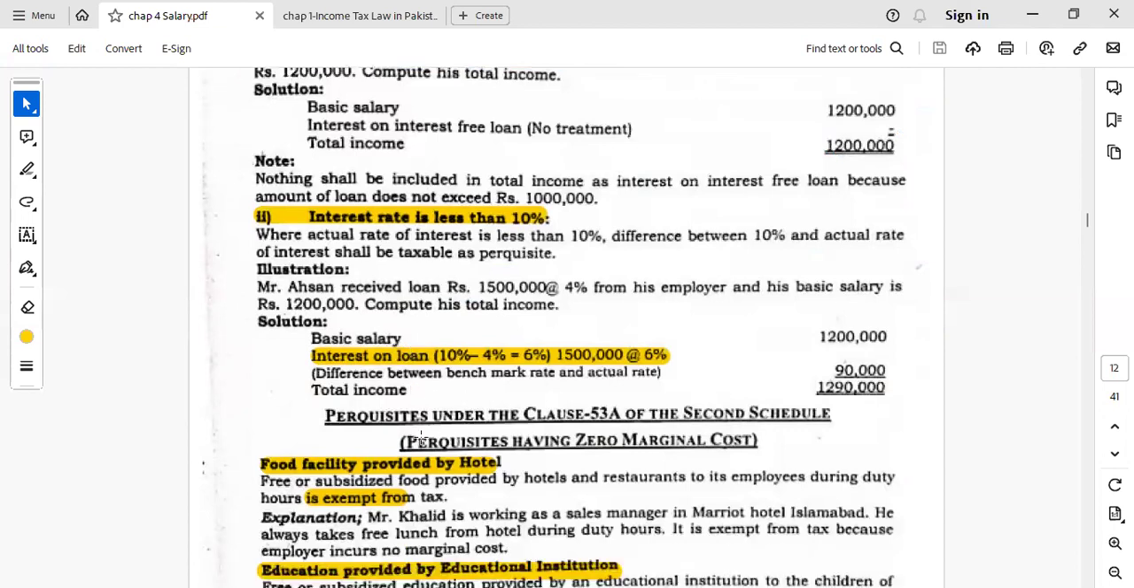And another example, second condition, where the interest rate is less than 10%. If the actual interest rate is 10%, and a 1.5 million loan is given to the employee at the rate of 4%, with the basic salary of this, the computation will be like this. We will take the difference, that is 6%, and 6% of the 1.5 million will be added in the computation of the total income.